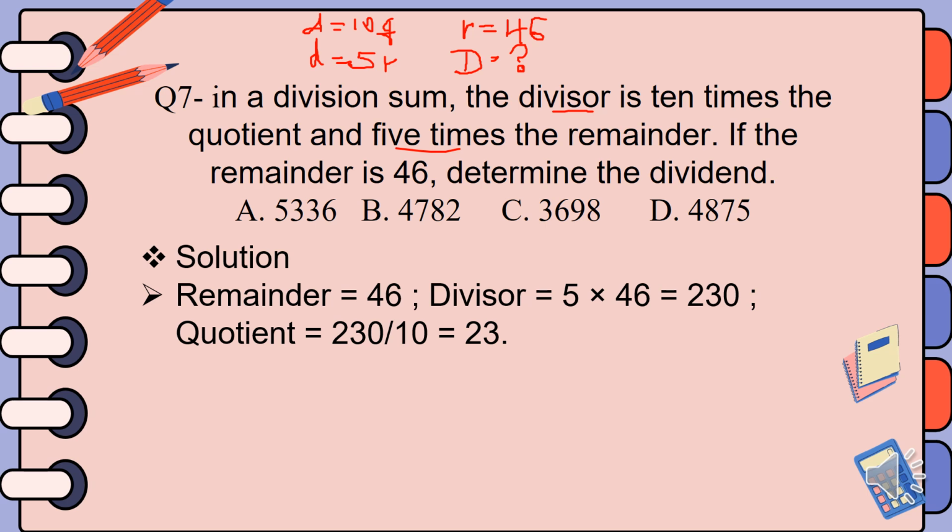So the remainder is 46, and since 5 times the remainder is the divisor, 5 times 46 is 230, and the divisor is simply 230. And again you are given that the divisor is equal to 10 times q, the quotient, so the divisor d over 10 is equal to the quotient, and the quotient is 230 over 10.